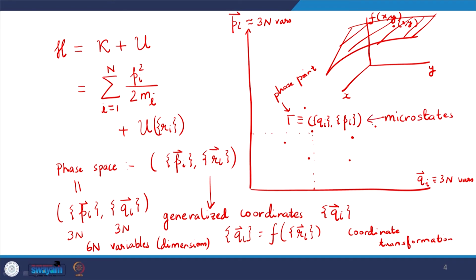If I look at any molecular system at any given time, I may have a particular value of the momenta and the coordinates, and that will correspond to a point on this particular plot I have drawn. That will be a phase point gamma. So gamma will represent the state of the system at any given time, and that will clearly change with time.